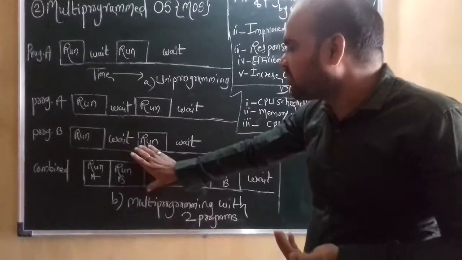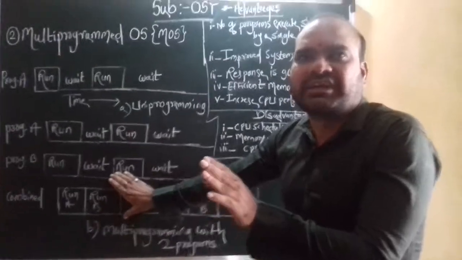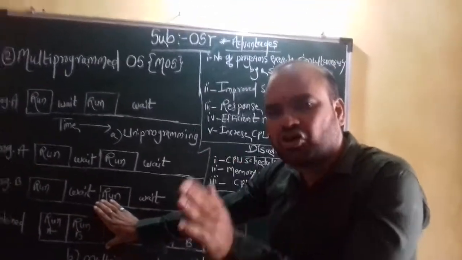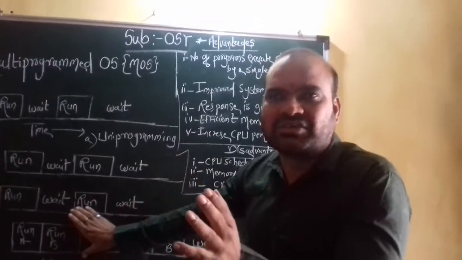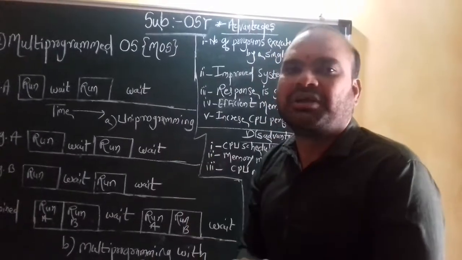Okay, a number of programs are inserted in the memory at a time for execution. That kind of situation is multi-programming. All programs or all jobs just use a single processor. Now, what exactly is an example of a multi-programming operating system?